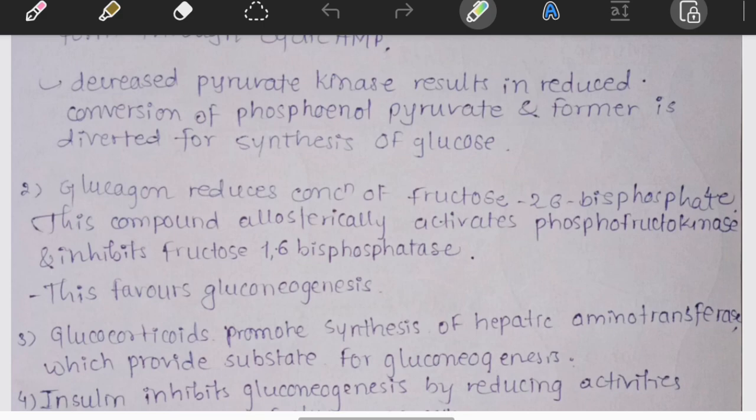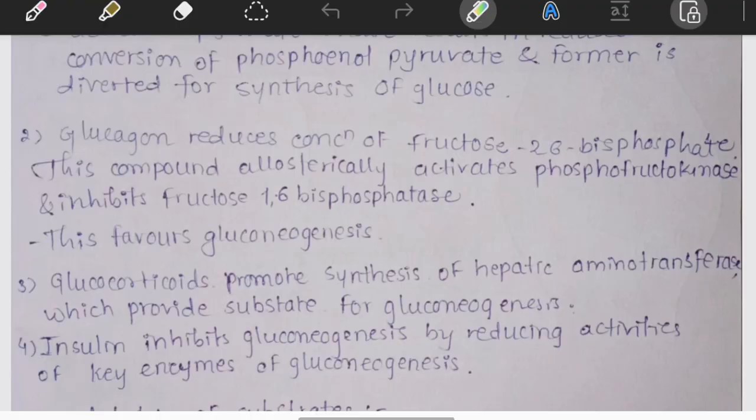Glucagon acts through two important mechanisms. First, glucagon increases cyclic AMP, and this converts active pyruvate kinase into inactive form. Now think carefully. Normally pyruvate kinase converts PEP, phosphoenolpyruvate, to pyruvate. But when pyruvate kinase becomes inactive, PEP is no longer converted into pyruvate. So where does PEP go? Towards gluconeogenesis. Instead of being used in glycolysis, PEP is diverted for glucose synthesis. Glucagon blocks glycolysis and pushes gluconeogenesis.